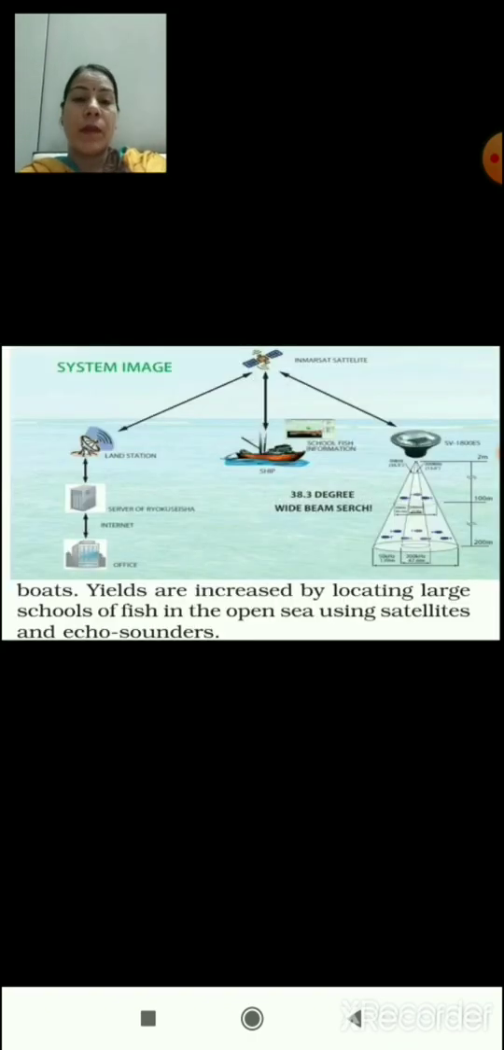Here in this slide you can see that fishes are being caught by people with the help of net, and they are catching it on a vessel, big ships, etc. Here in this system you can see that there is a satellite which is involved in this, and with the help of satellite signaling, fishes are being captured. So yield is increased by locating large schools of fishes in open sea using satellite or echo sounders. So here satellite or echo sounders are used just to locate the school of fish underwater.